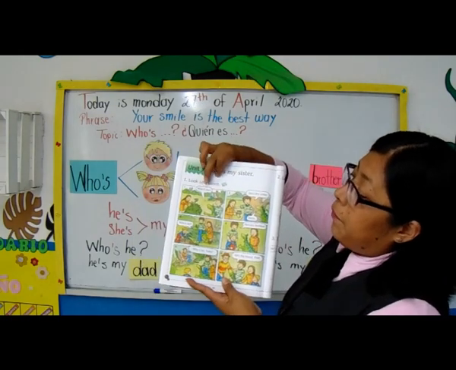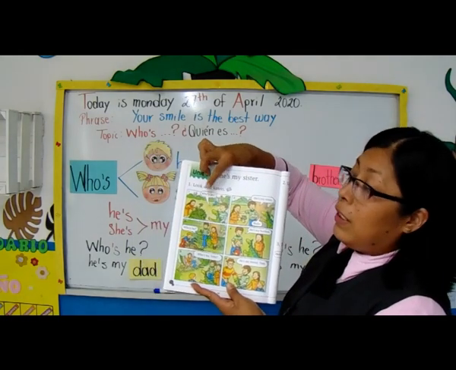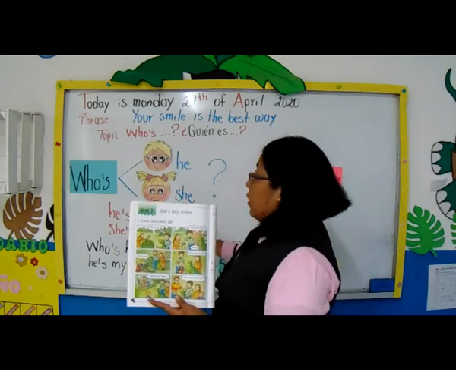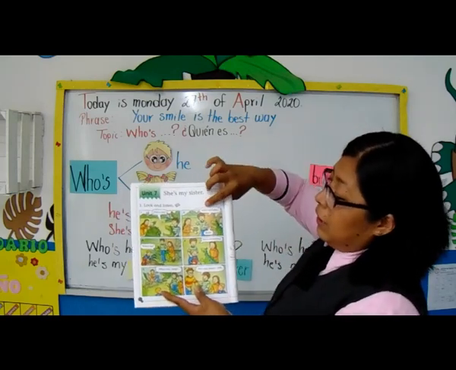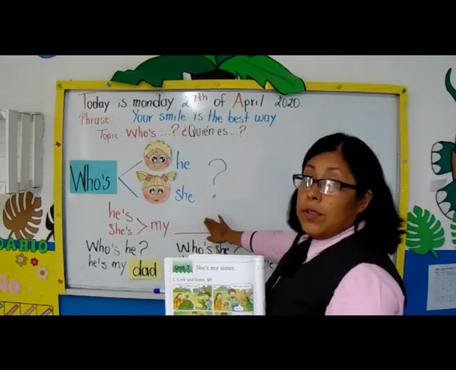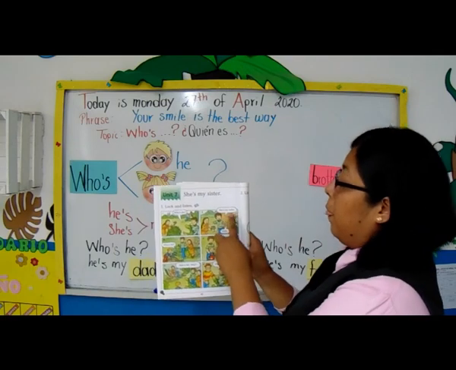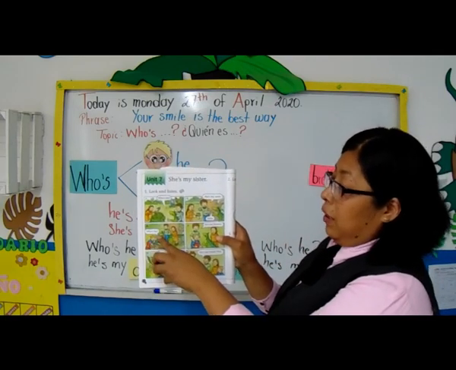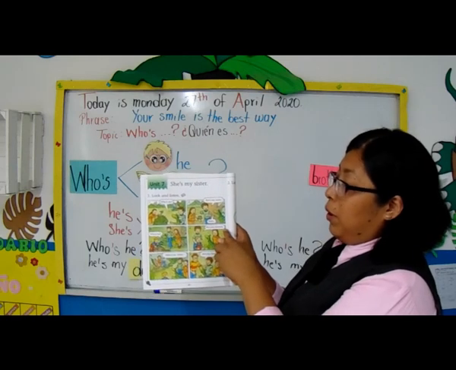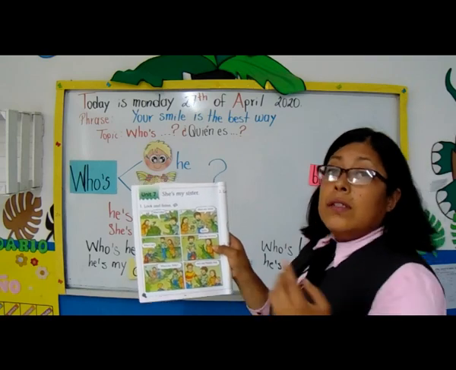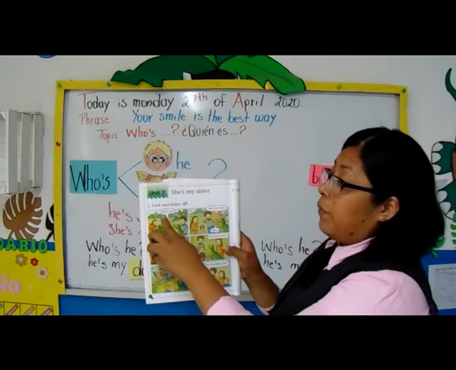It says like this, who's she? Si se dan cuenta, estamos utilizando our topic. Who's she? And the answer, she's my sister. And we have she's my, and we have to use the family. She's my sister. Again says, who's he? He's my brother. Who is he? Toby. He's my friend. So, you have to repeat after me.